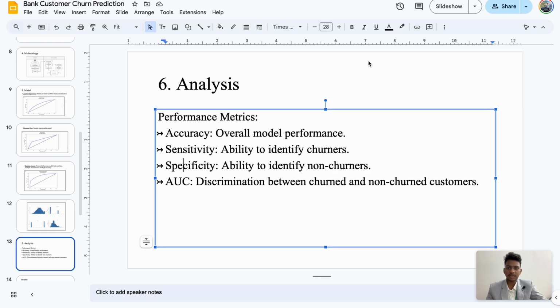And here is the analysis, the performance metrics. Accuracy tells the overall model's performance, and sensitivity is the ability to identify the churners, which means the customers who have the potential to leave the bank. And finally, the specificity is the ability to identify the non-churners. And AUC is the discrimination between churned and non-churned customers.